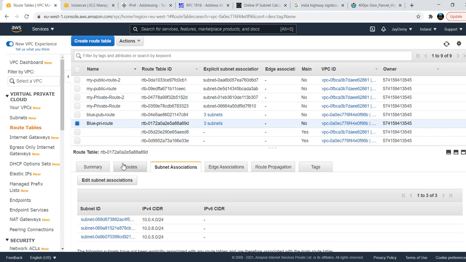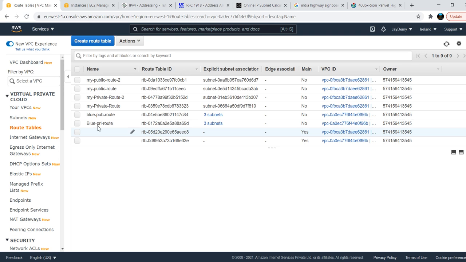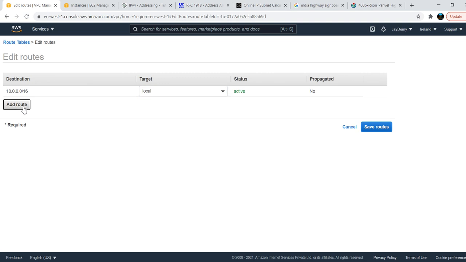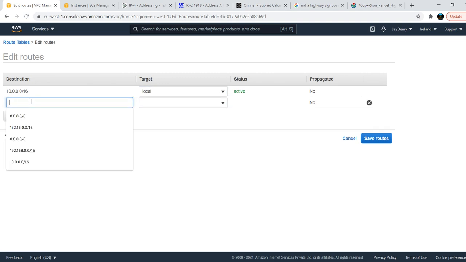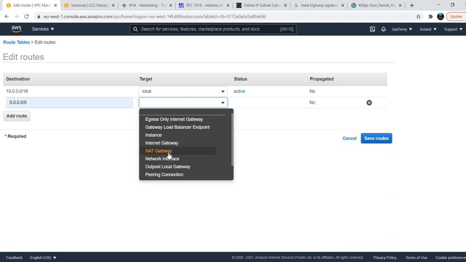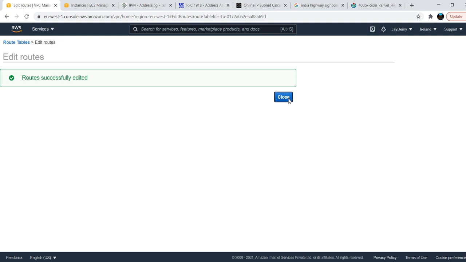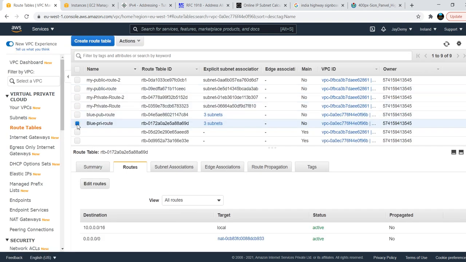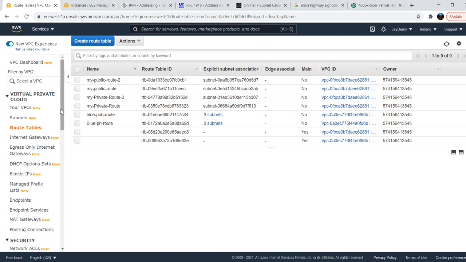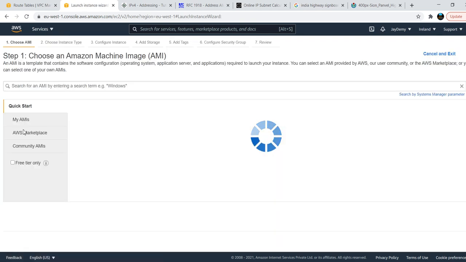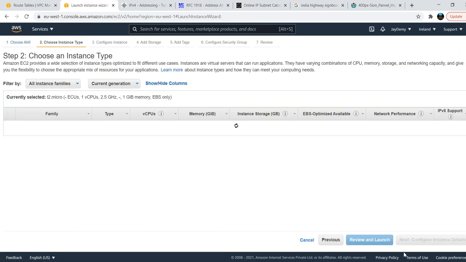Now under routing tables, this is the private one, right? I don't want to go with the internet gateway. I just edit this one. You guys already know what 10.10 is and why it is called local routing. So we are just mentioning 0.0.0.0, and which one do we need to choose here? We need to choose the NAT gateway. Choose the NAT gateway and save routes. We have saved routes. So now we have created both the public environment and private environment with the help of the NAT gateway and internet gateway. Now we will create one more server, that is launch instance. Just follow the steps.